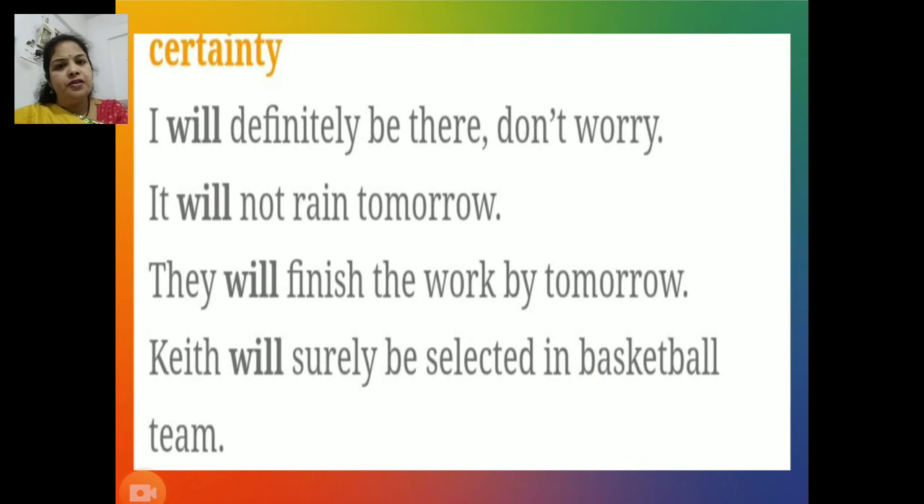Next function, showing certainty. Whenever we are certain about anything, at that time we use will, which is a modal auxiliary. Let's study all these sentences. I will definitely be there, don't worry. It will not rain tomorrow. They will finish the work by tomorrow, and Keith will surely be selected in basketball team.